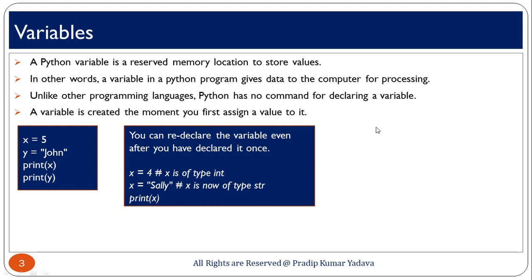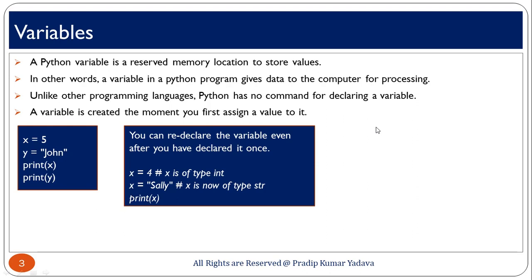Now, the second point is you can redeclare the variable even after you have declared it once. This is a very different point from other languages, because if I am talking about .NET technology, suppose I have mentioned integer Pradeep and again I want to declare string Pradeep, that is not possible. Okay. But in case of Python that is possible. Suppose you have taken a variable, firstly you have initialized an integer, and if you want to declare that variable as a string, you can do it. Okay. Because in Python that particular variable can be reused.